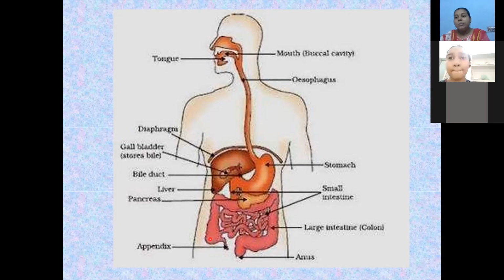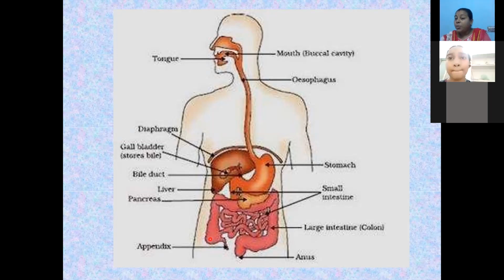In the digestion of the amoeba, I explained 5 steps, students: ingestion, digestion, absorption, assimilation, and egestion. We can see all those 5 steps in our human digestive system also. Ingestion means eating of the food. Digestion covers everything we explained in the mouth, esophagus, stomach, and small intestine. All these processes come under the step of digestion.